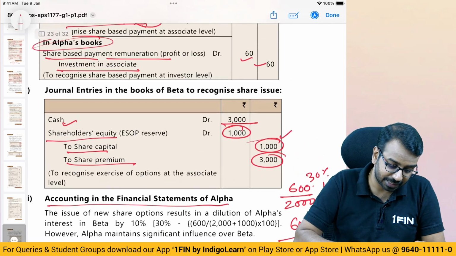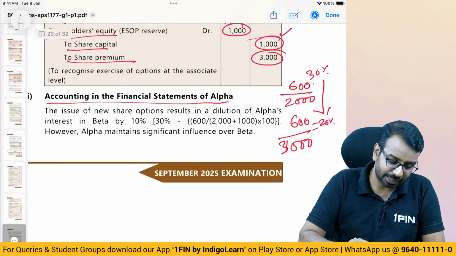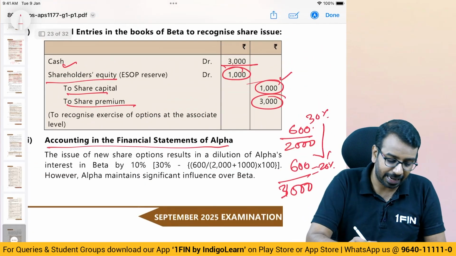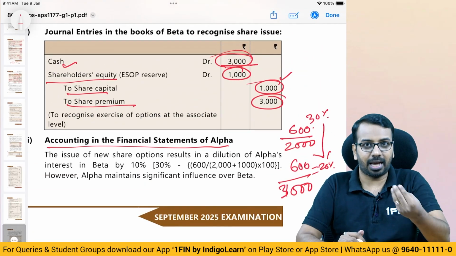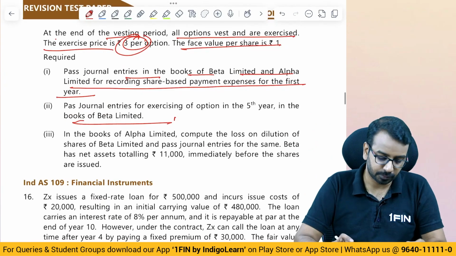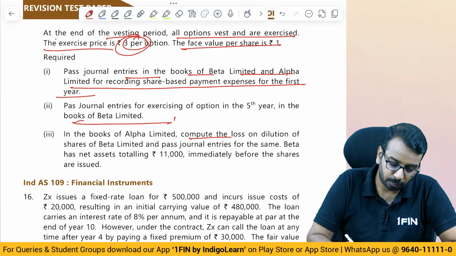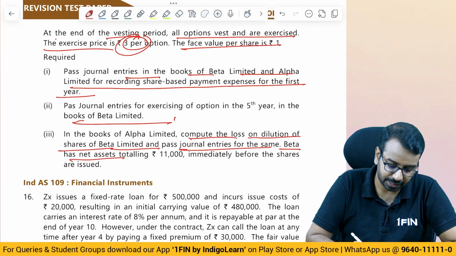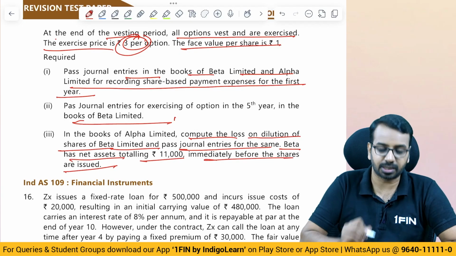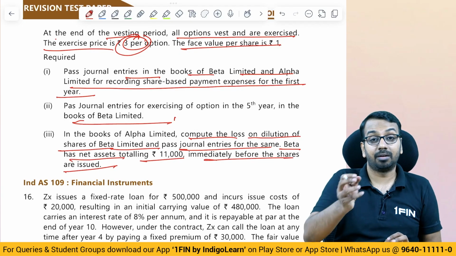Now what was the net asset there? Earlier, to the net asset whatever is there, we will add whatever cash you have received. That cash will increase the net asset, correct? So if you see the question, compute the loss on dilution of shares of Beta Limited and pass journal entries for the same. Beta has net assets totaling 11,000 immediately before the shares are issued. Current net asset is 11,000. We get 3 more thousand.